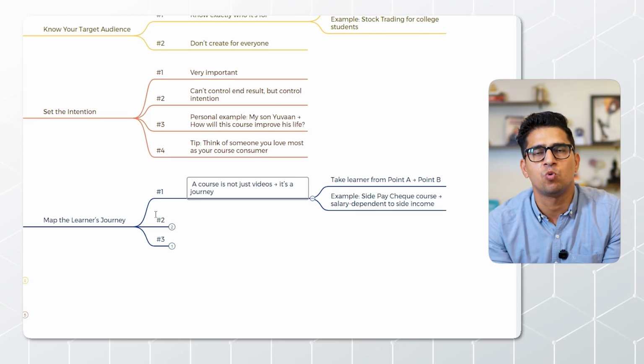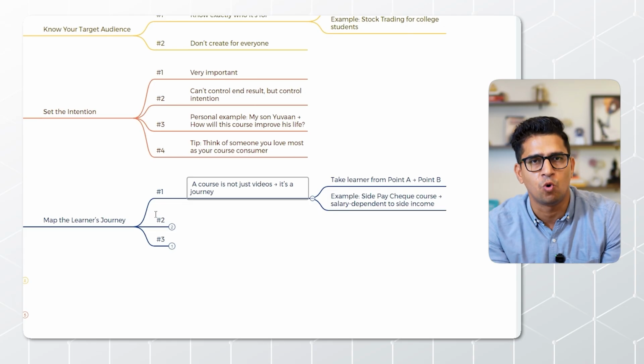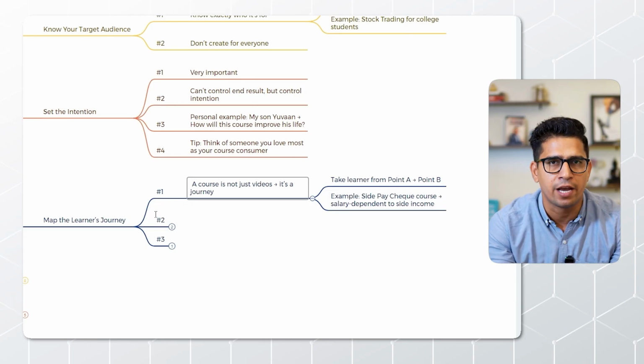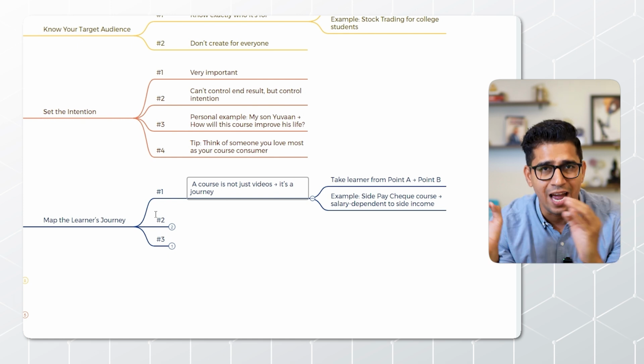This is what I'm trying to do, and this is what my students as part of Side Paycheck will be going through. So this is the end-to-end journey.